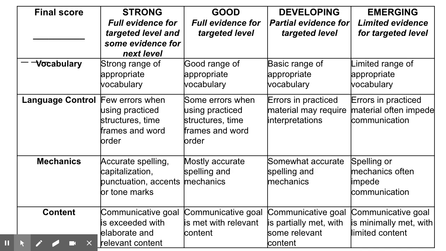So things that we've been going over a lot, like yo soy and things like that. Mechanics, sorry, spelling. Remember, we still need to use capital letters. We still need to use accent marks and things like that. And then content. Have you exceeded the goal? So that's the thing. We don't want to just include what's in the prompt. We want to exceed that.